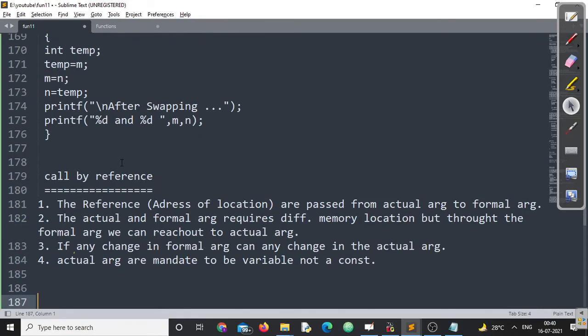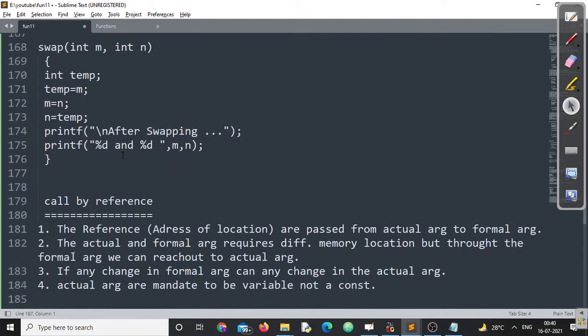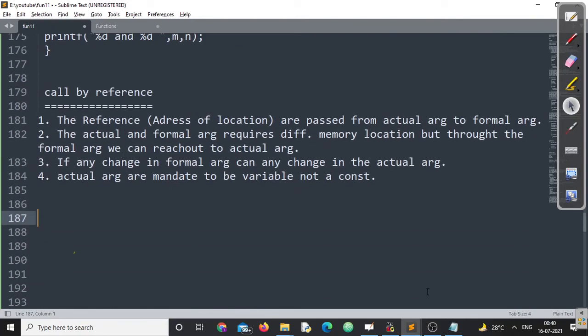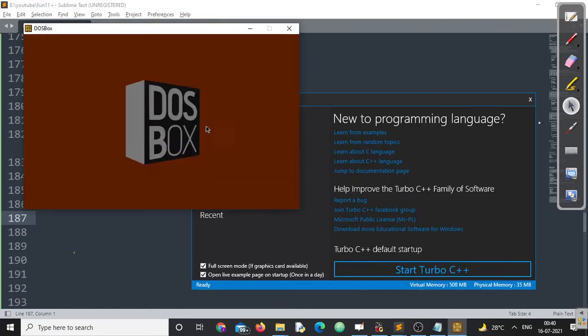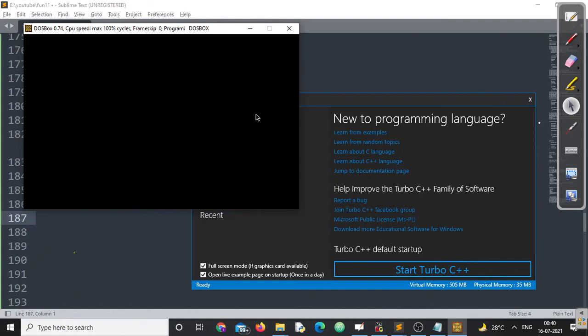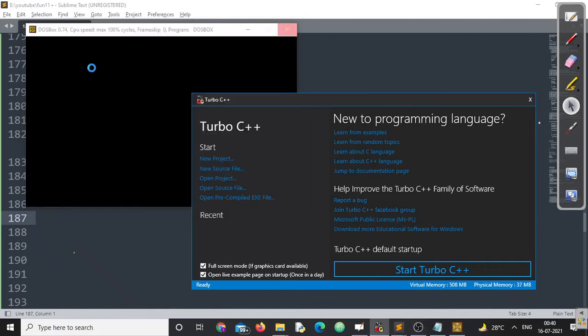Now let us understand this particular one through an example. Then you will be able to understand the difference between call by value and call by reference. Let us go back and rewrite the same program with the help of the C editor. Give me some time, let my editor start. Then we'll go through. Fantastic.